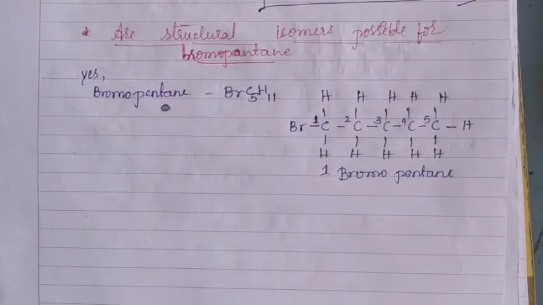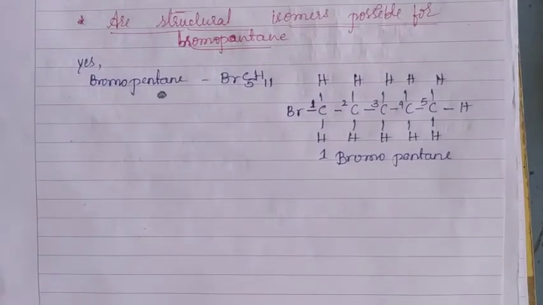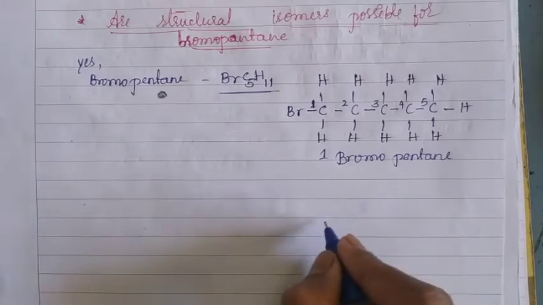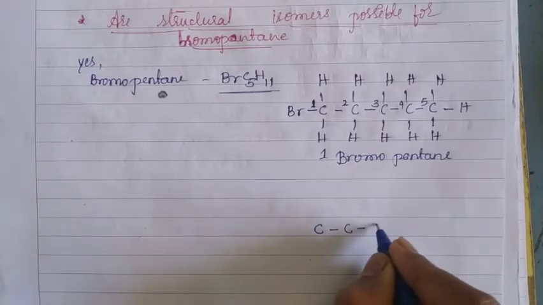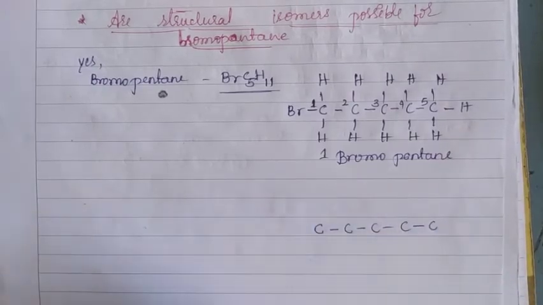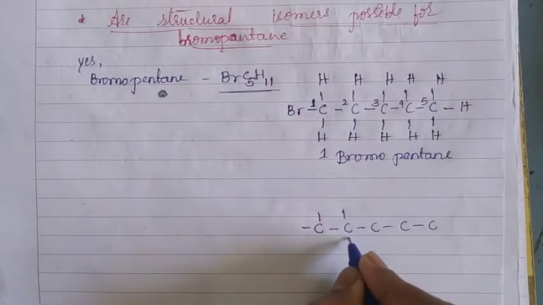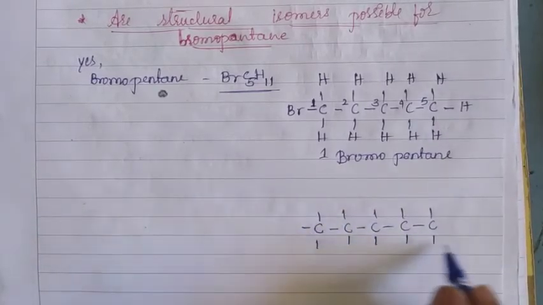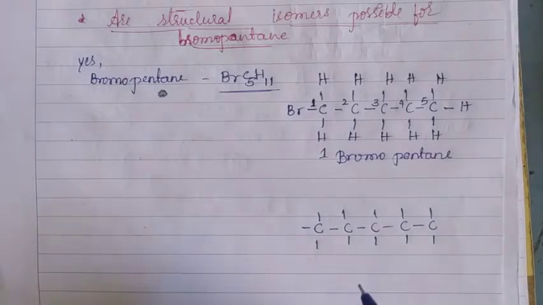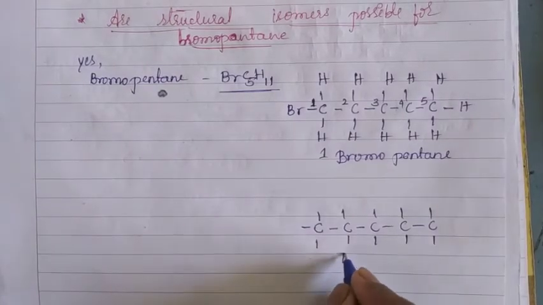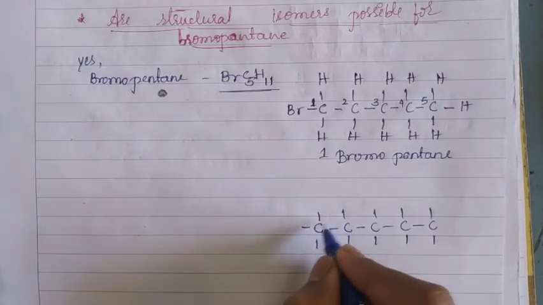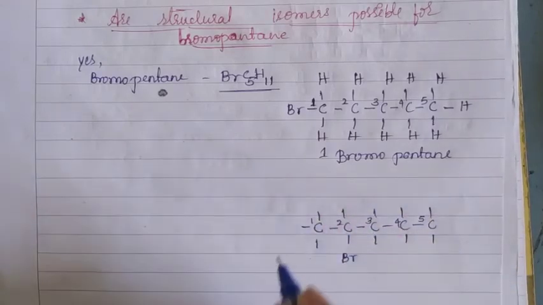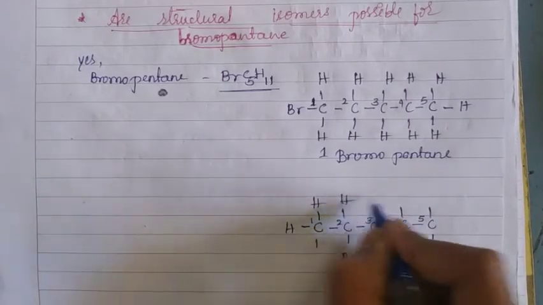Now let us draw another structure by using the same molecular formula. Observe here, 5 carbon atoms are arranged in the same way, and let us maintain 4 bonds for each carbon atom, and now put the bromine group on the second carbon atom. Put the numbers also like this, and each remaining bond is with hydrogen.